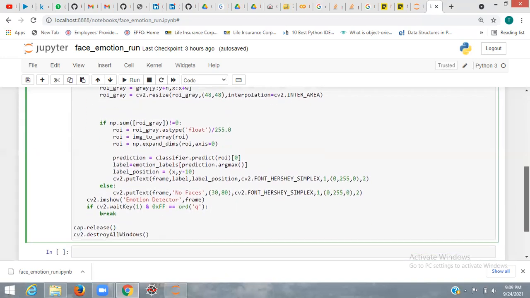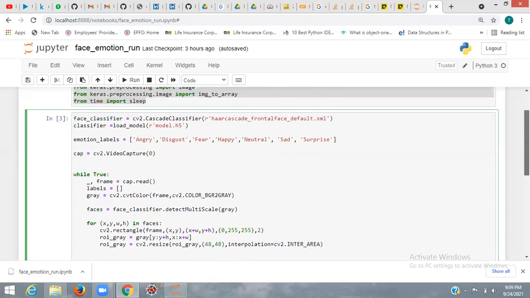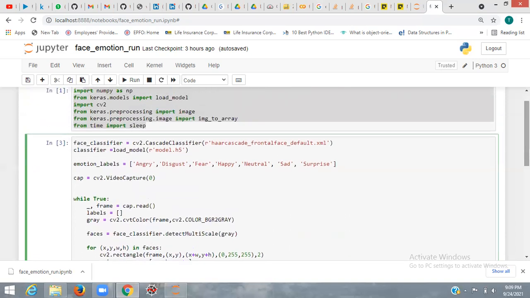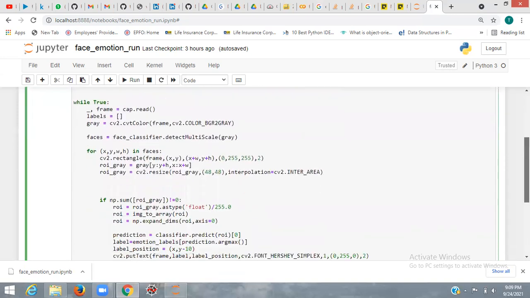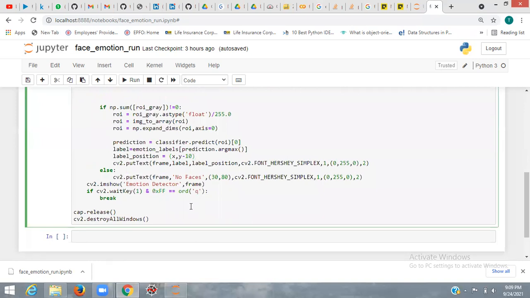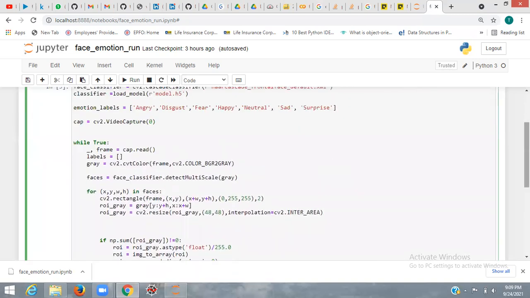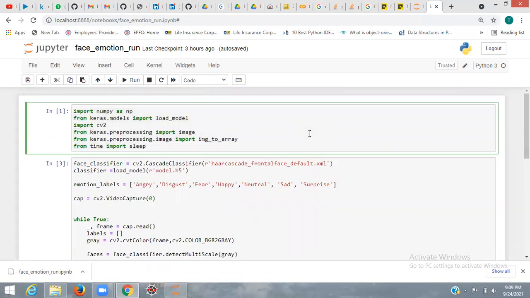One more thing, here I have used y minus 10, which is used to give a gap between the rectangle and the text. And here the waitKey is there, and if we press Q, then we will quit the video window.